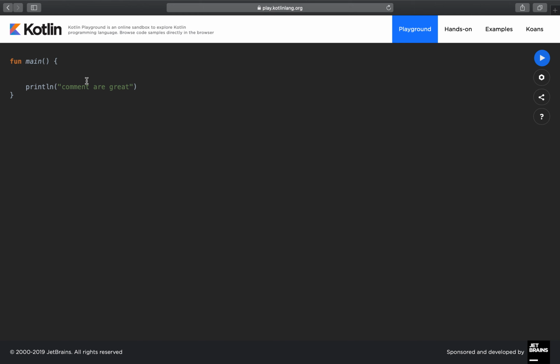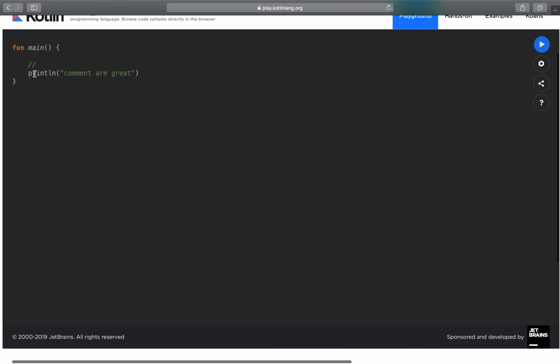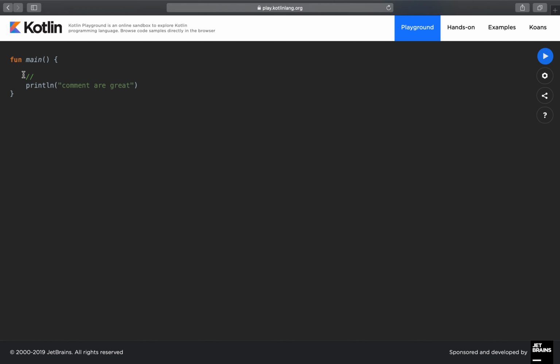Okay, and in order for us to create a comment in Kotlin, we can use this double slash. As you can see, when I type double slash, it turned the color to green. That means this line will be ignored by the compiler, and here you can type anything for yourself. So for example, do some loop. Okay, and after finishing the loop, here I can add another comment. For example, do some math. Here I can keep adding new comments just to give myself some readability to the code.